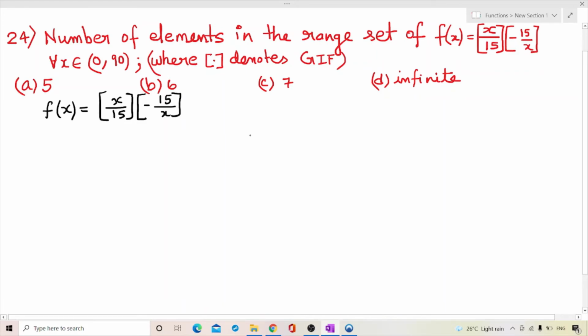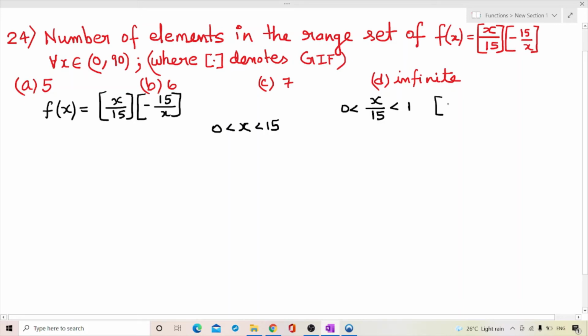Okay, now for x belonging to 0 to 15, x upon 15 will lie between 0 and 1.